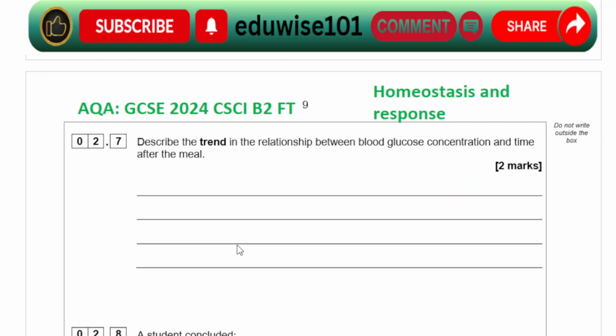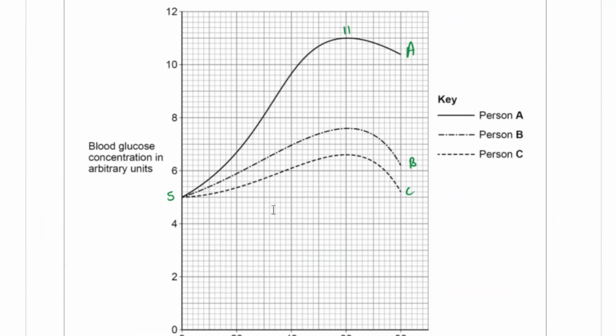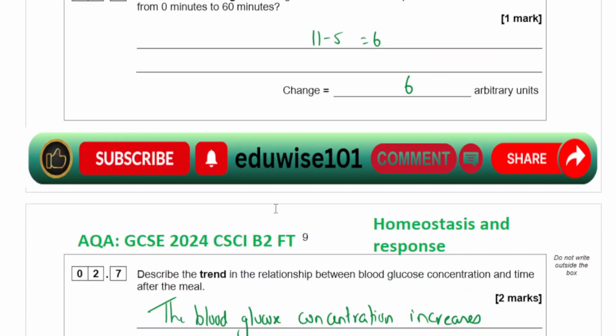Now the blood glucose concentration increases in all three, then decreases. In all of them it's decreasing after about 60 minutes.